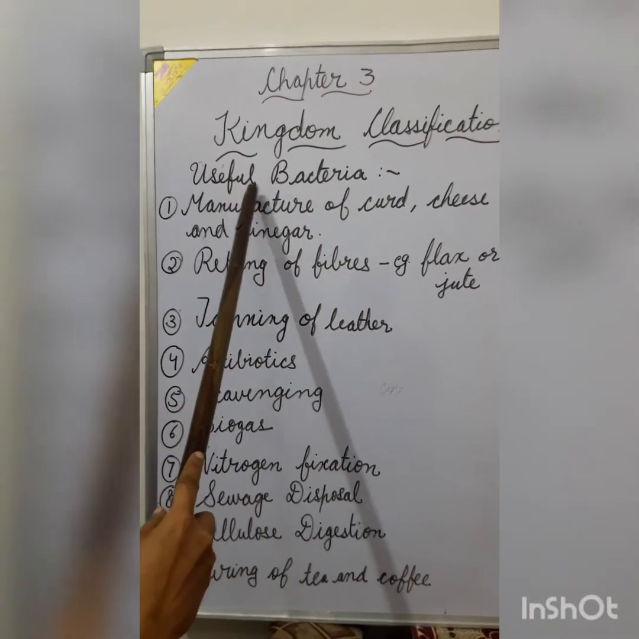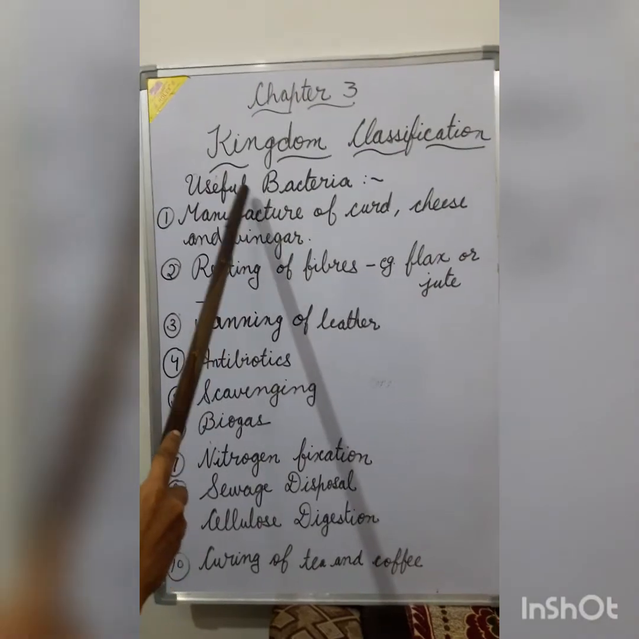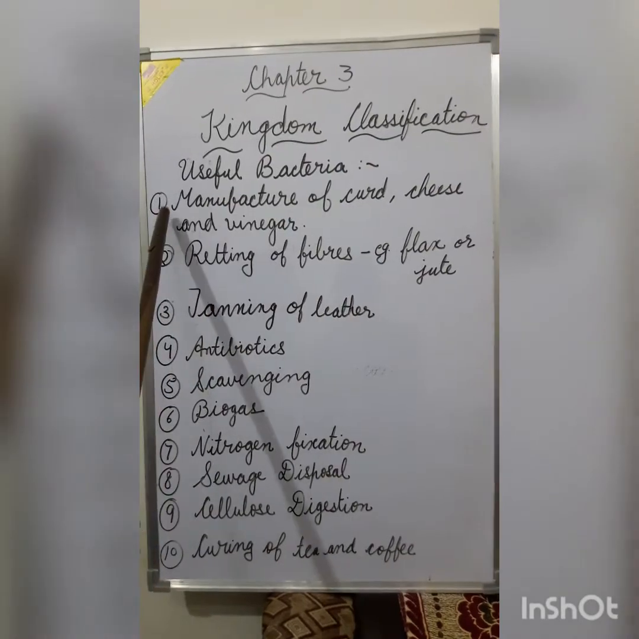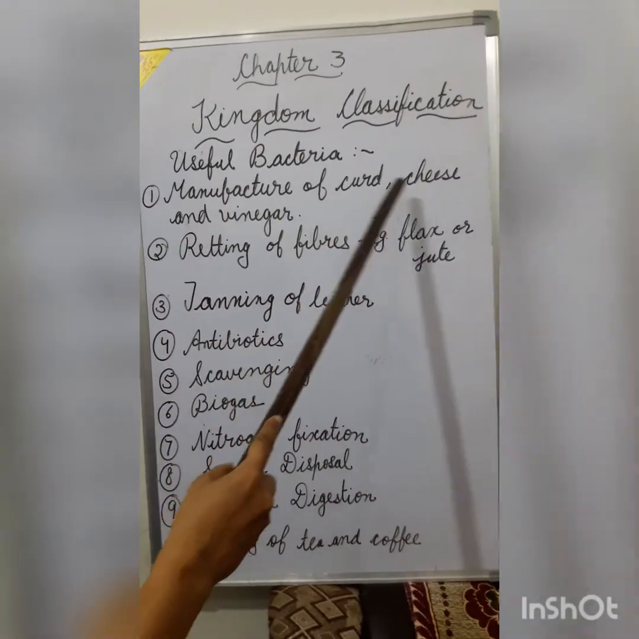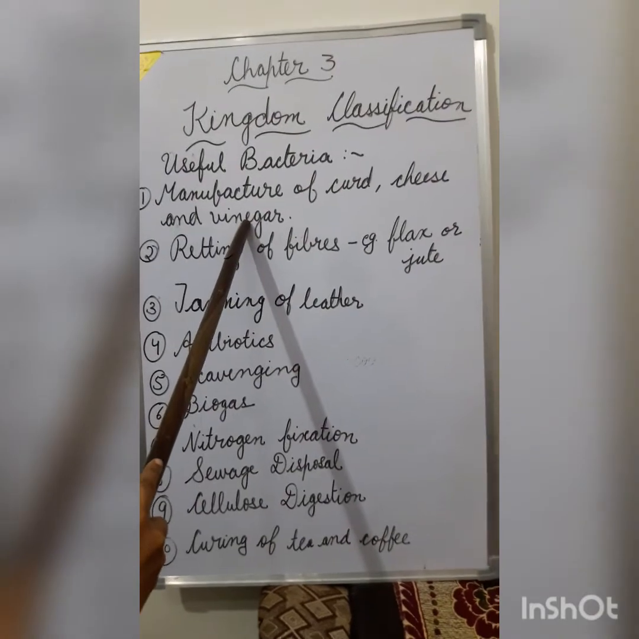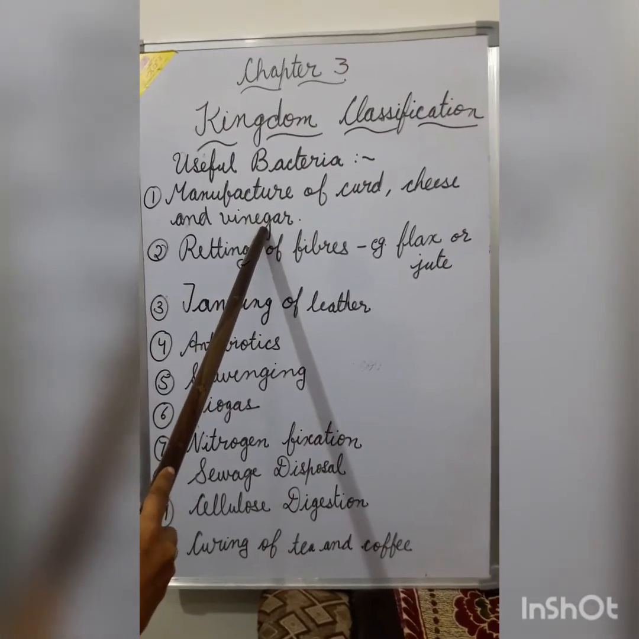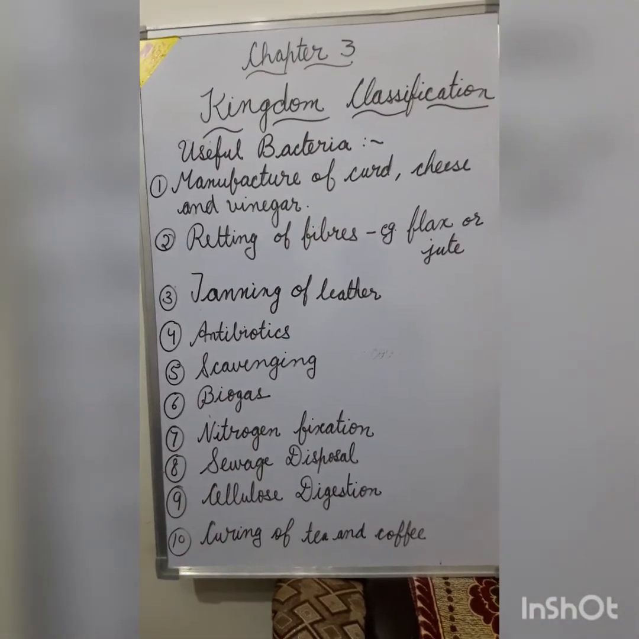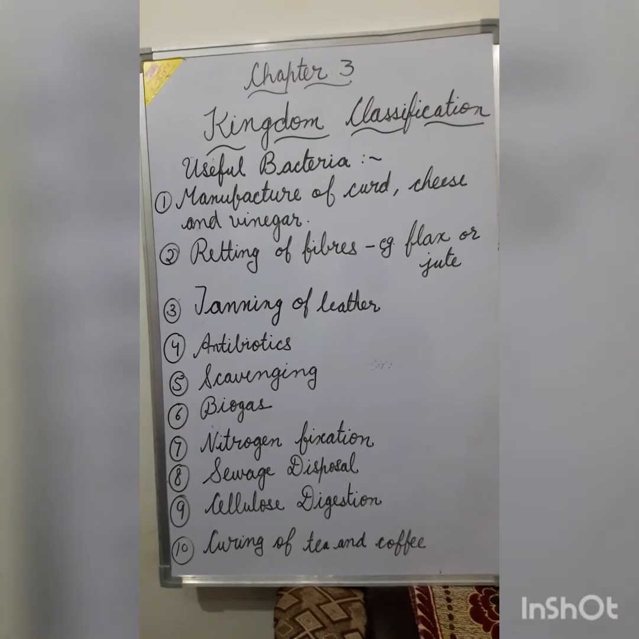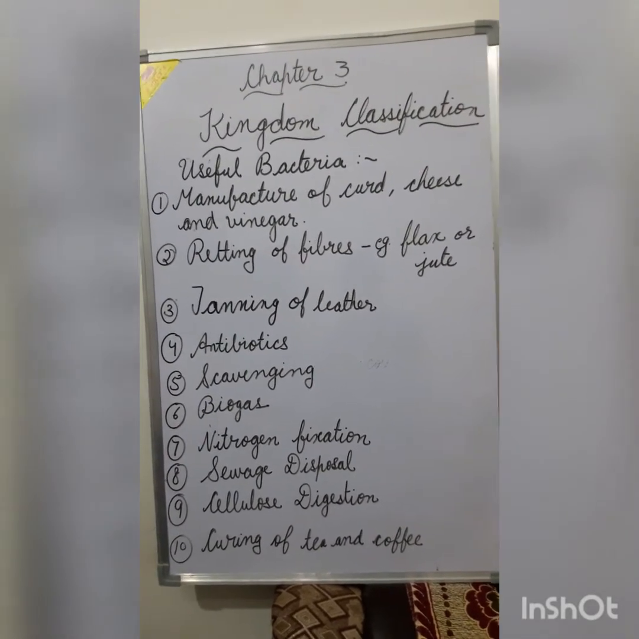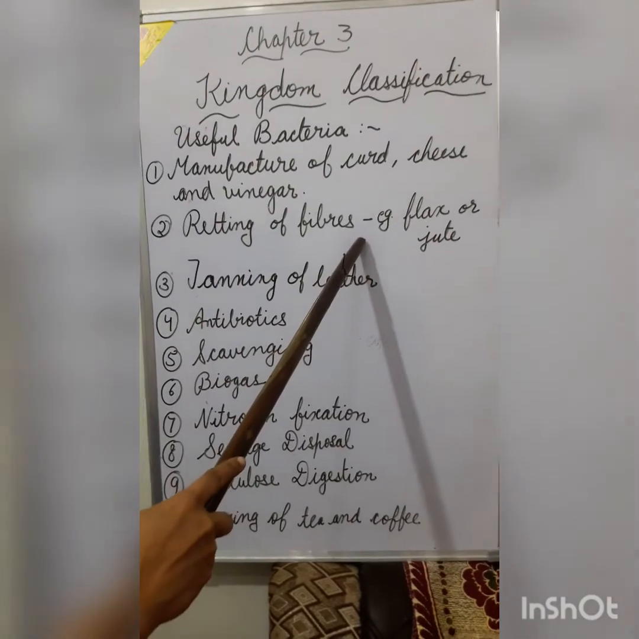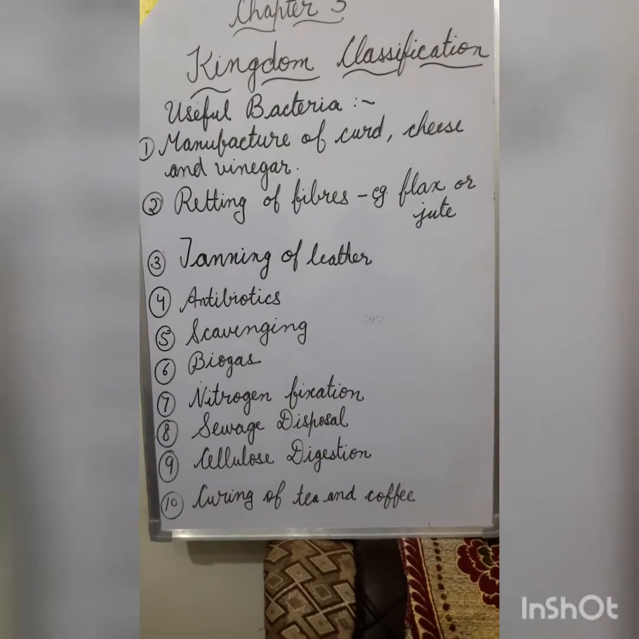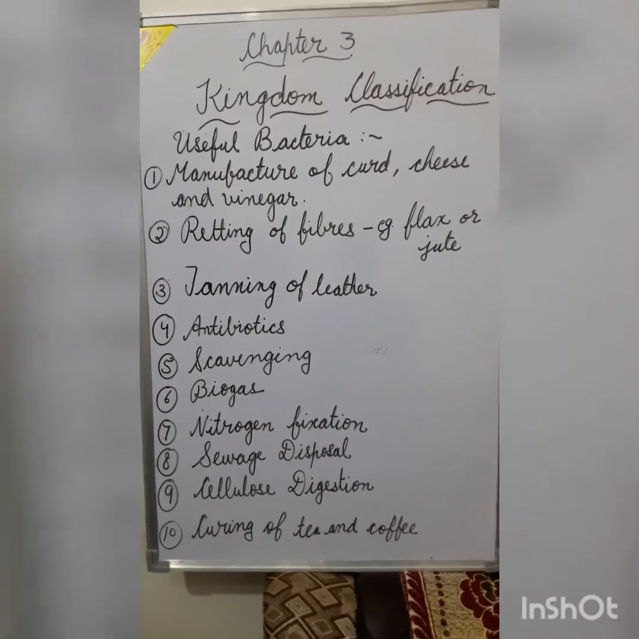Bacteria can be useful as well as harmful. The useful things done by bacteria are the manufacture of curd and cheese and vinegar. They are used for the fermentation process. Some other industrial products which can be produced by bacteria are lactic acid, citric acid, alcohol. Retting of fibers like flax or jute. The bacteria help in separating the plant fibers from the stem.